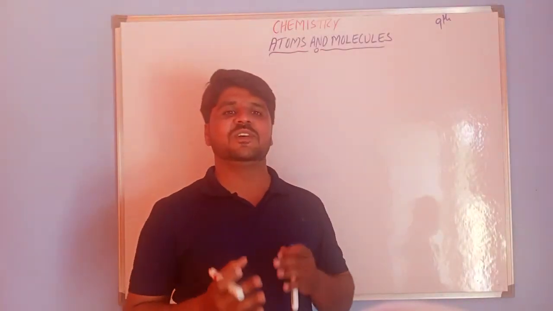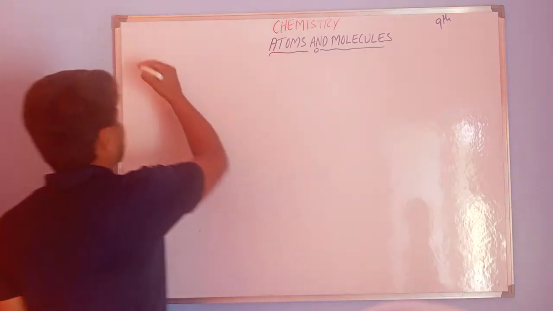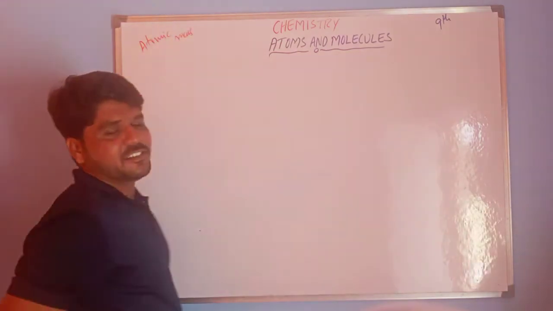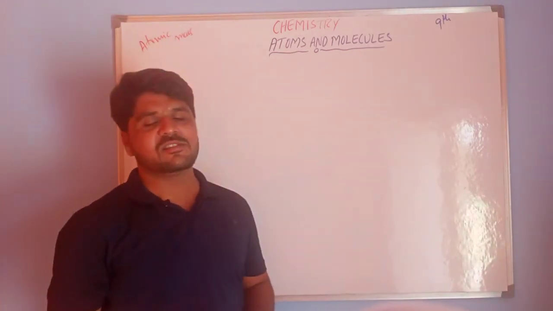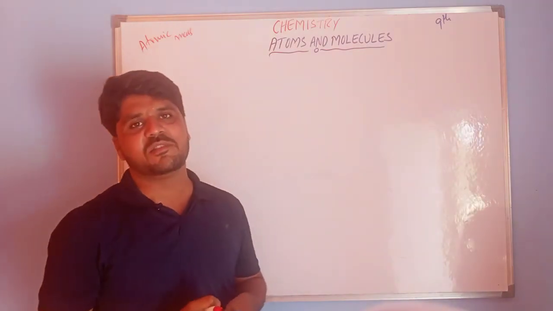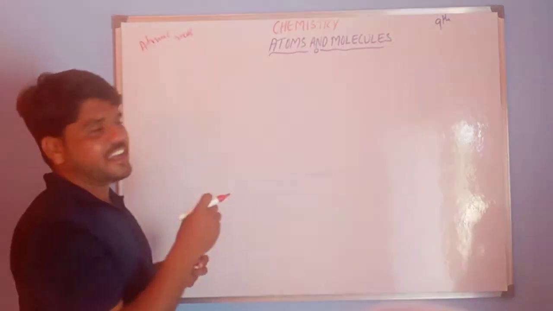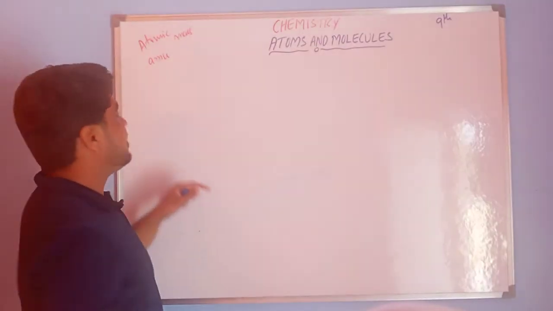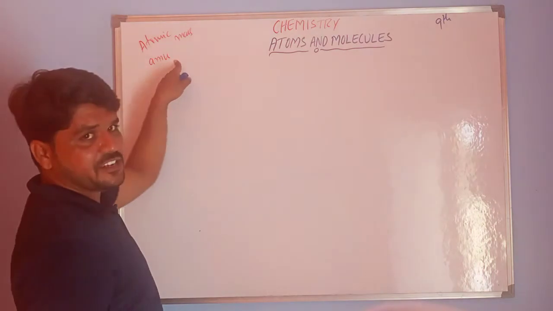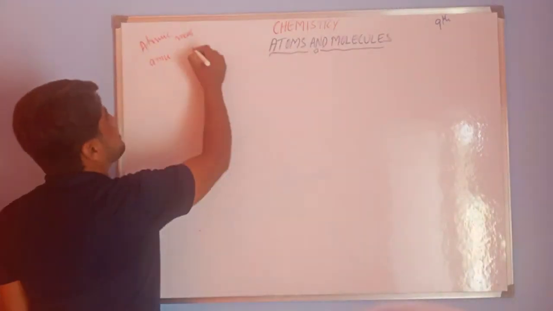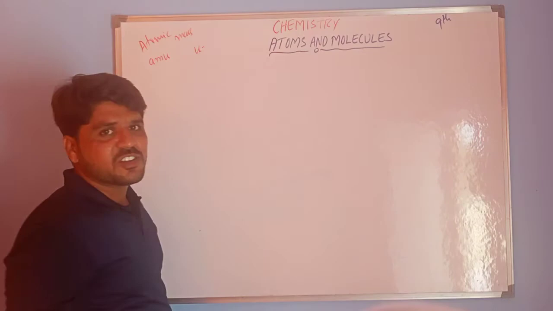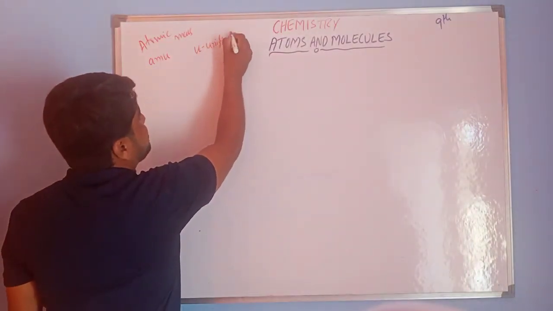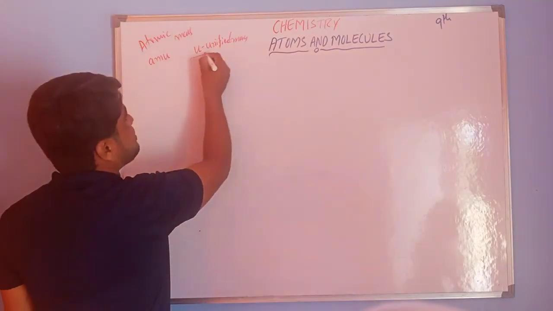In the last class we discussed atomic mass. Now this is very important, atomic mass. So what is meant by atomic mass, or how can you represent it? In the initial days atomic mass was represented by amu, that means atomic mass unit. Nowadays it was converted to a small u, that is unified mass. Unified mass, symbol is u.